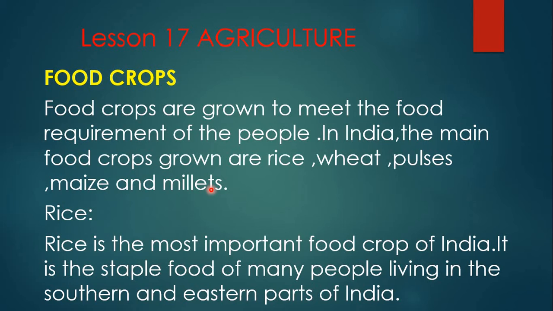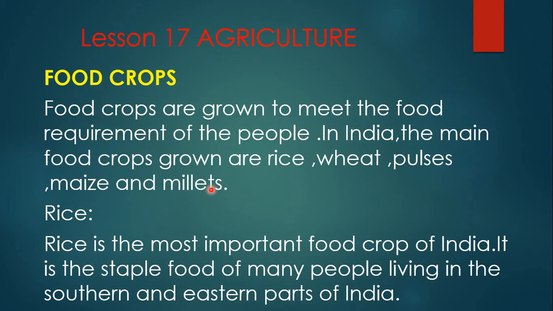Of course, I think rice, wheat, pulses, maize and millets can be grown in the normal soil, but sugarcane, cotton and the other things can be grown in black soil, because the black soil is very fertile and very strong and it is very healthy. So cotton and sugarcane need a lot of care, but these other things can be grown in any types of soil.